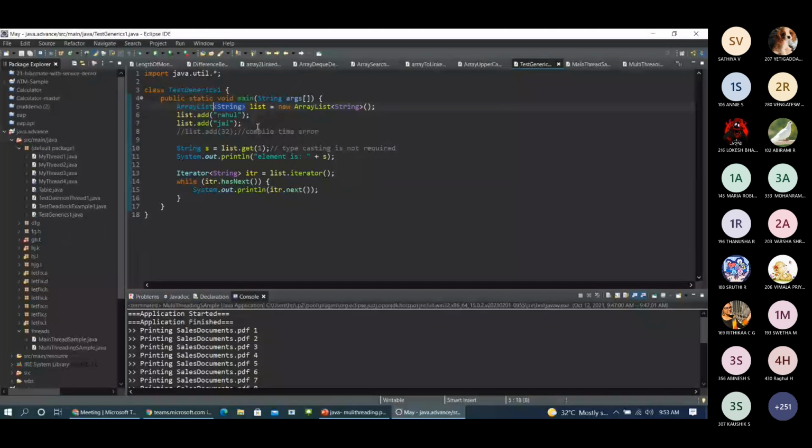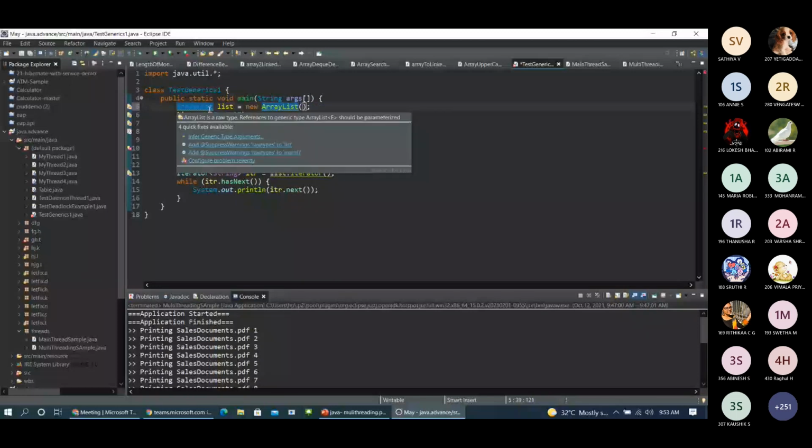See, it will show the compile time error. If I'm not having this generics here, it means I may not have this feature in ArrayList. I can still use this. It will just throw us a warning saying this is not type safe. See, if I hover over that, it says ArrayList is a raw type, it should be parameterized. It is because it can be used in any way.